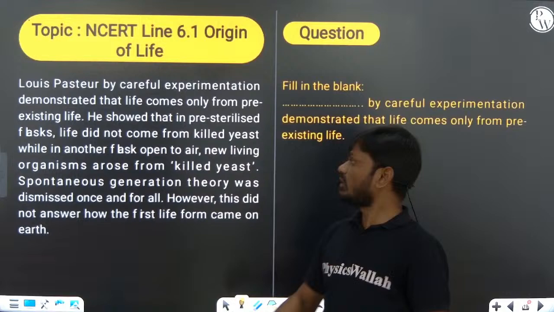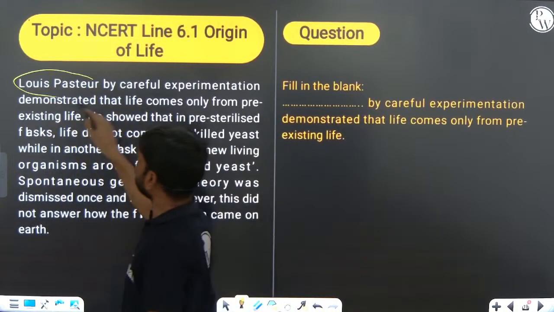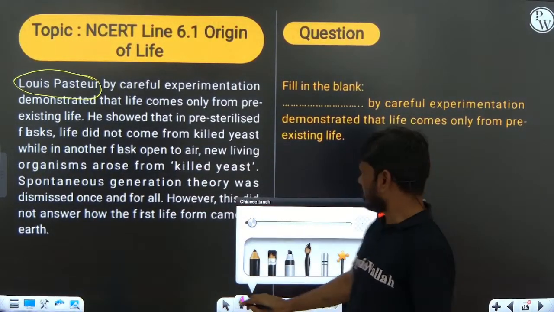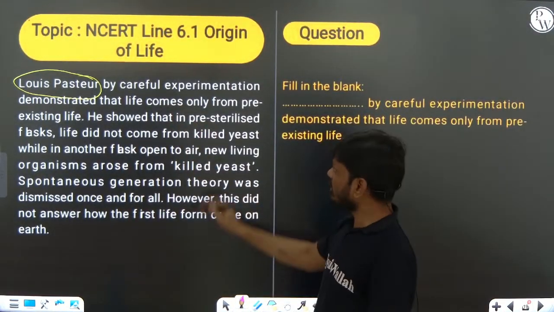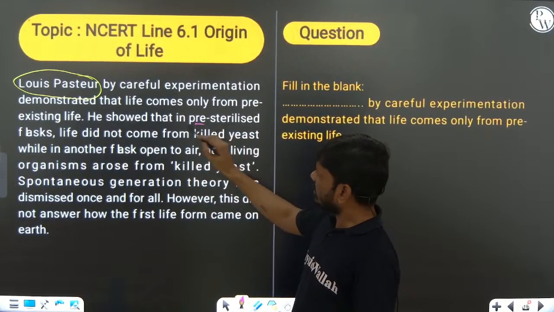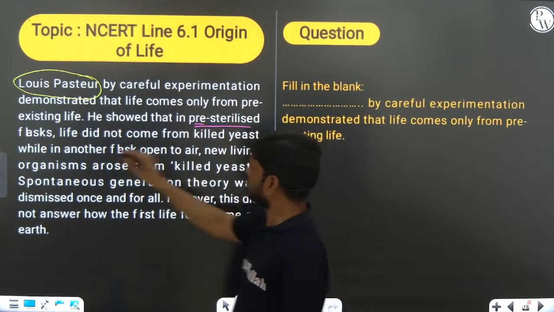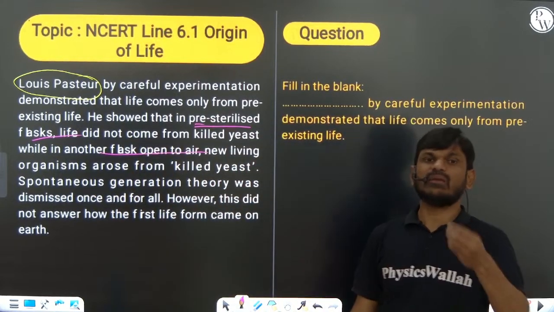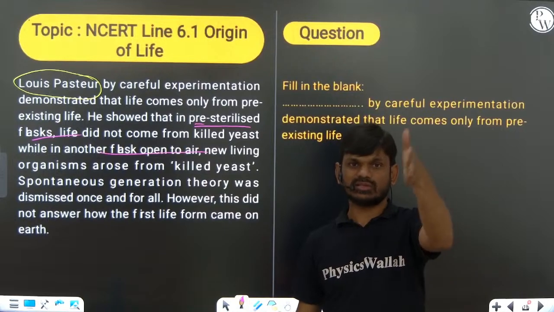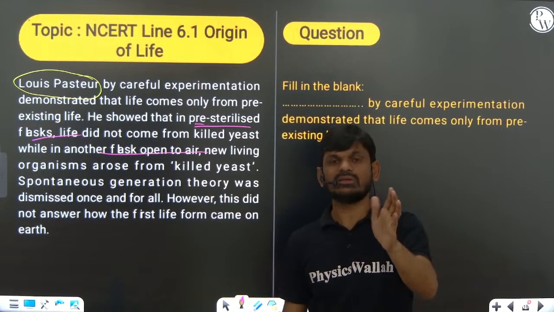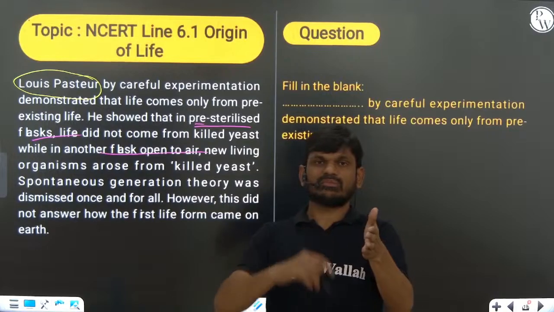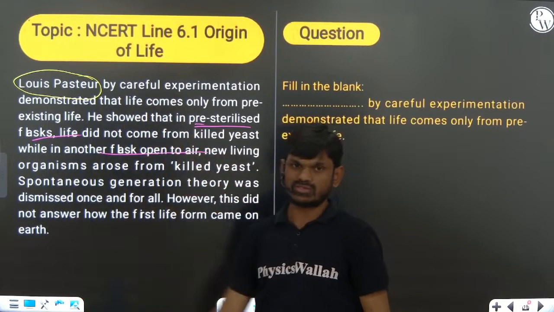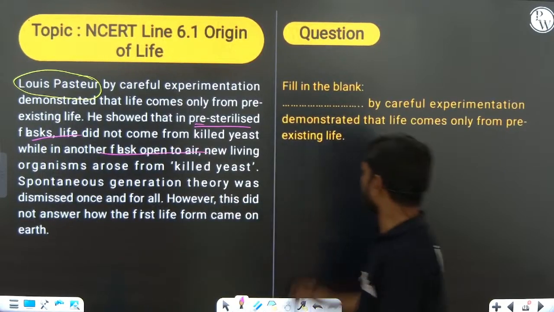Louis Pasteur disproved the abiogenesis theory by conducting the swan neck flask experiment, and said life comes from pre-existing life, not non-living things. This is Pasteur's biogenesis theory.